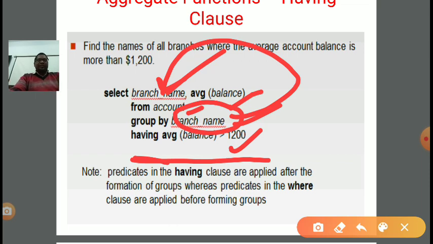So in this manner, predicates in the having clause are related to groups, whereas predicates in the where clause are related to a particular single attribute.